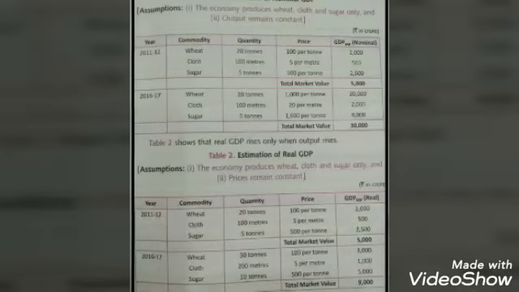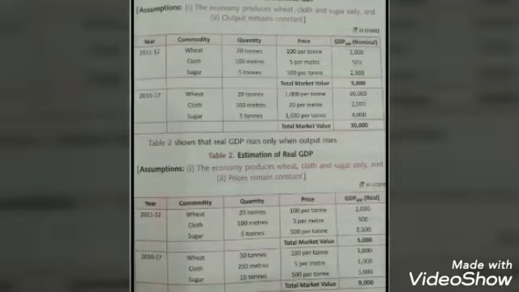Now in 2016-17, the 20 tons of wheat is being sold at rupees 1000 per ton. Initially it was sold at rupees 100 per ton. So 1000 per ton, that comes to 20,000. Cloth, same quantity, 100 meters. Initially it was sold at 5 per meter, now 20 per meter. That comes to 2000.